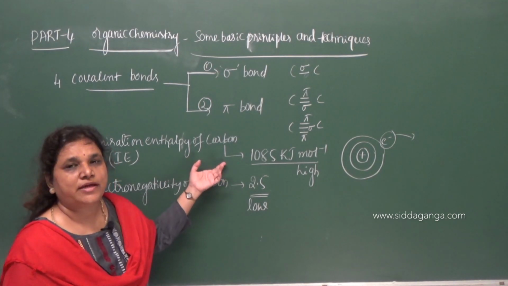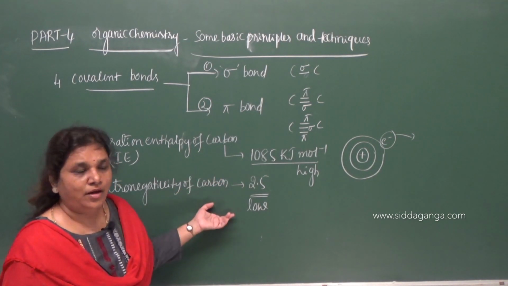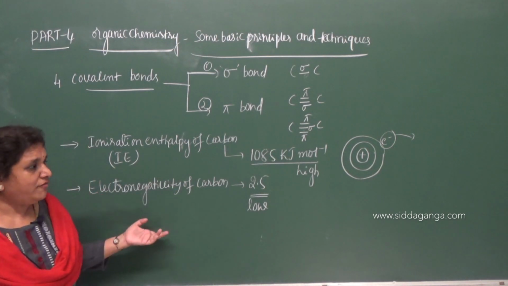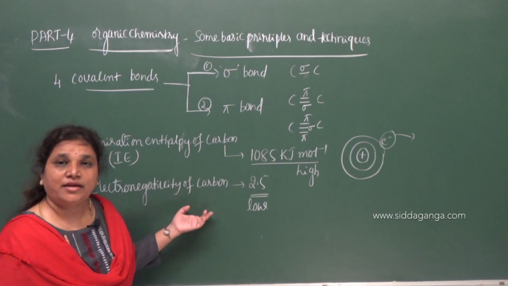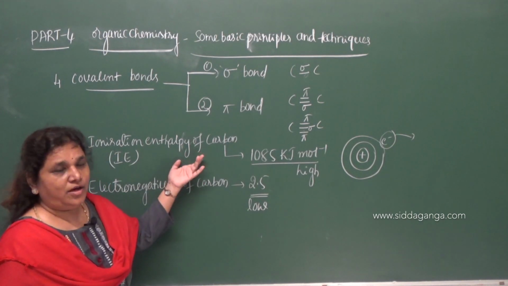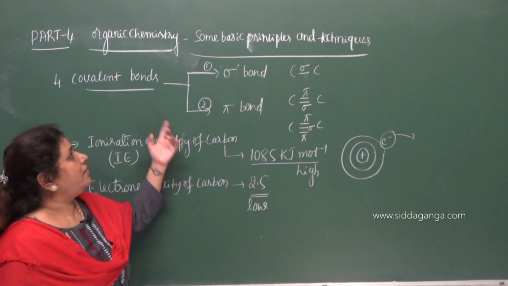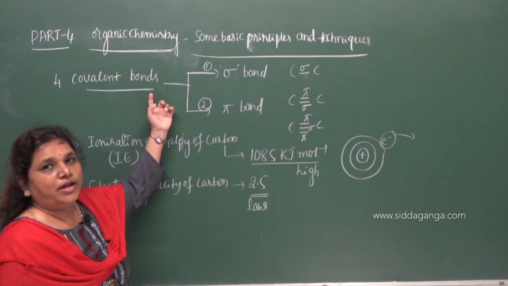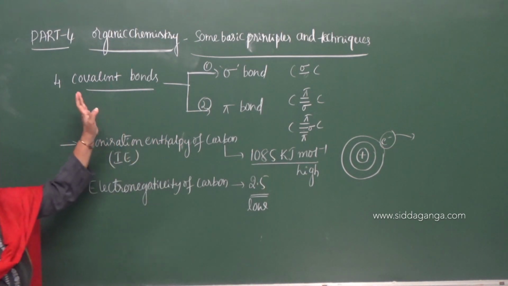It does not form a cation or anion, and thereby it only forms a bond through sharing of electrons. Since it shares the electrons, the resulting bond will be a covalent bond.